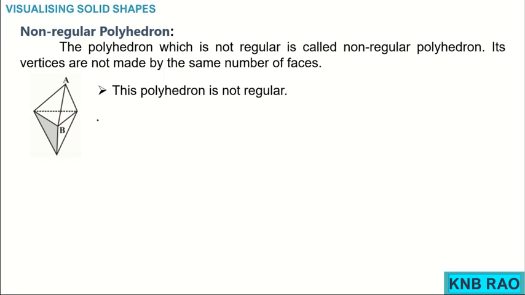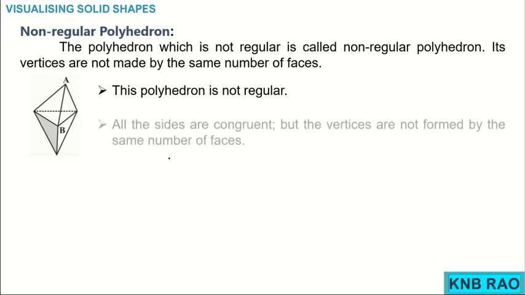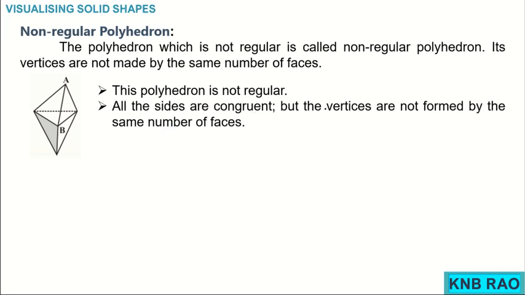Why? Because if you watch at vertex A, 1, 2 and the back side, 3 surfaces are met. Whereas here, at vertex B, 1, 2, 3, 4 surfaces are met, isn't it? So if you observe, all the sides are congruent but the vertices are not formed by the same number of faces. 3 faces are met at A but 4 faces meet at B. That is why it is a non-regular polyhedron.